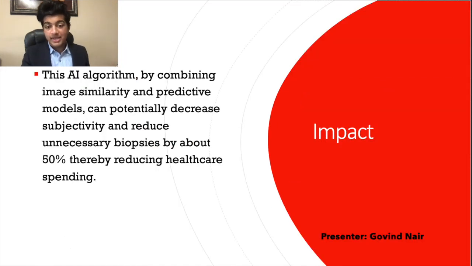So what is the impact of this? Well, as we mentioned, the current classification systems have many problems, such as subjectivity, the use of invasive procedures, and rising healthcare costs. However, with our AI algorithm, by combining image similarity and predictive models, it offers a non-invasive strategy to decrease subjectivity, reduce unnecessary biopsies, and thereby reduce healthcare spending.